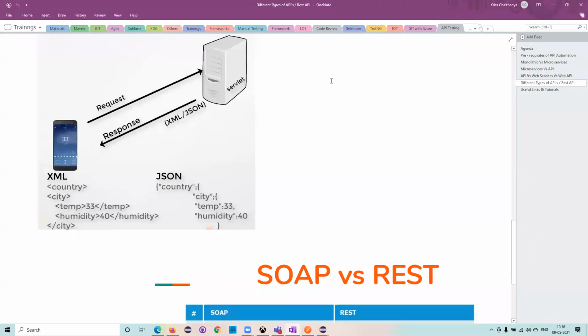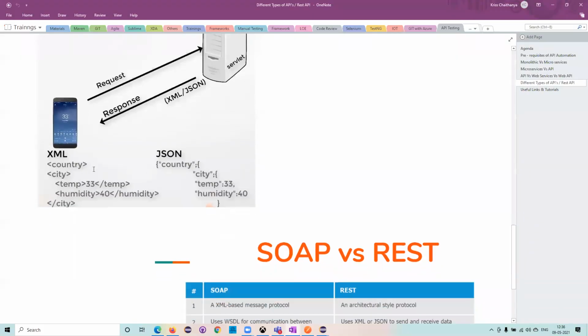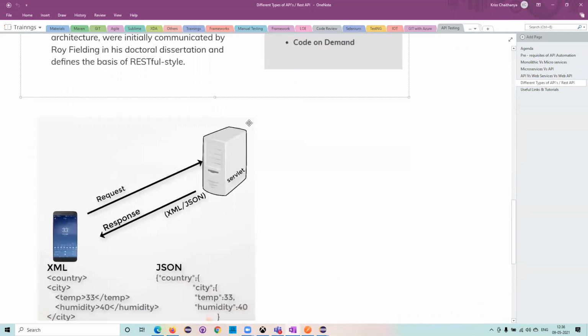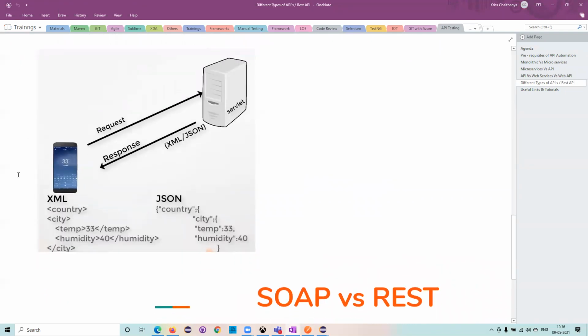Okay, now if you see here, when it comes to REST APIs, the REST APIs can respond in two formats: either in XML format or in JSON format. Now, this is the weather application which I keep talking about, and from the weather application a request is given. I just wanted to know what the temperature in Chennai is. So when I request this, the response will be given to me in either of the two formats.